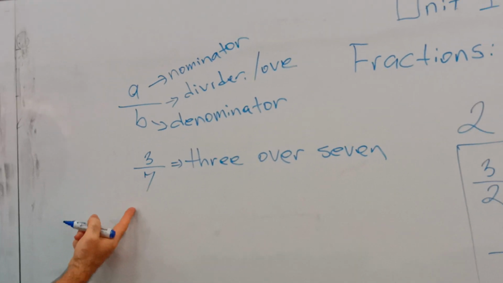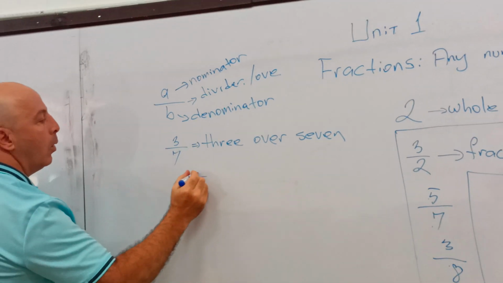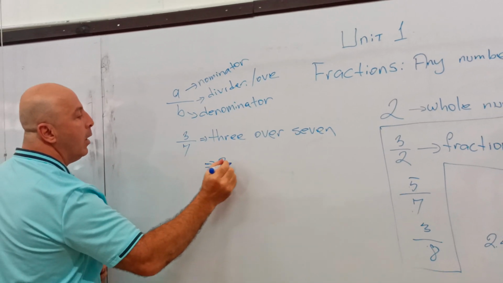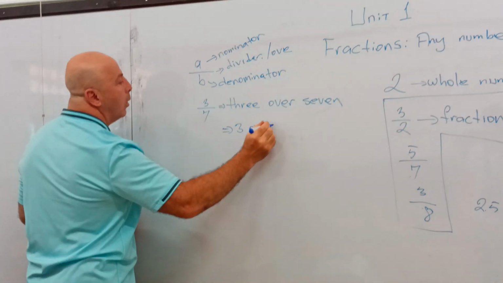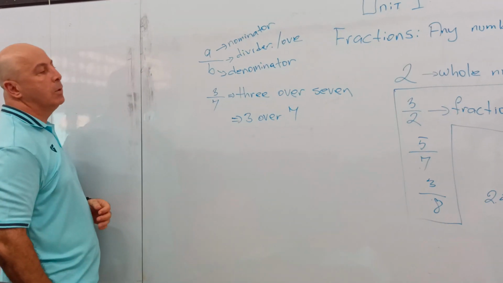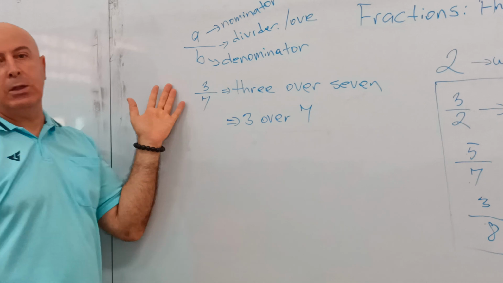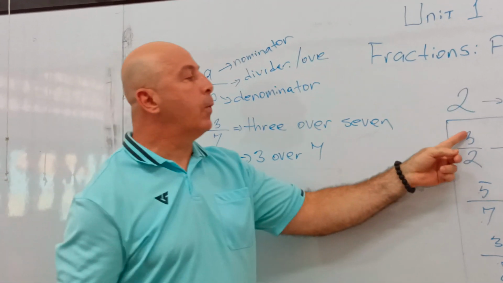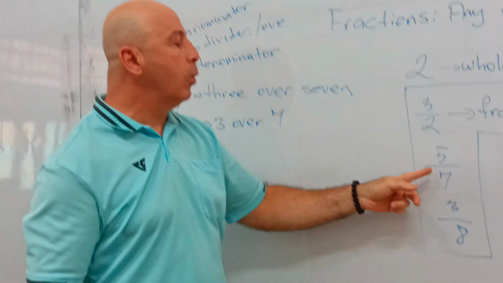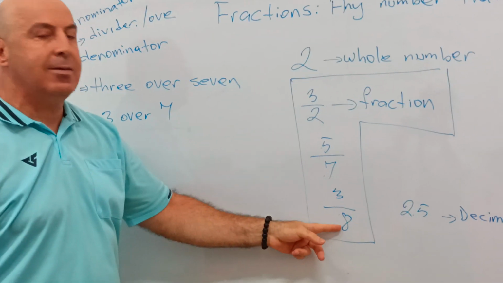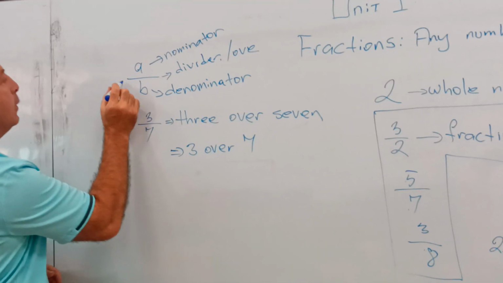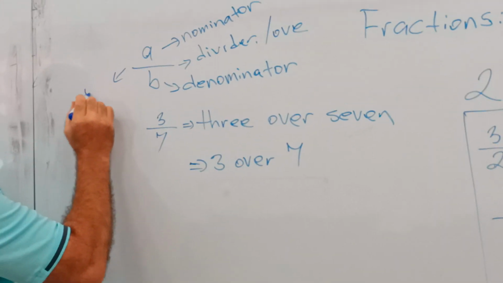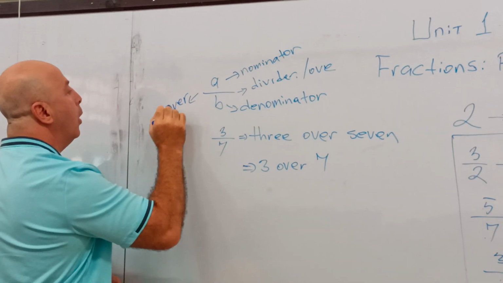So when we read a fraction, we say 3 over 7. This is how we read a fraction in English. 3 over 7, 3 over 2, 5 over 7, 3 over 8. So for this line, we use the word over.